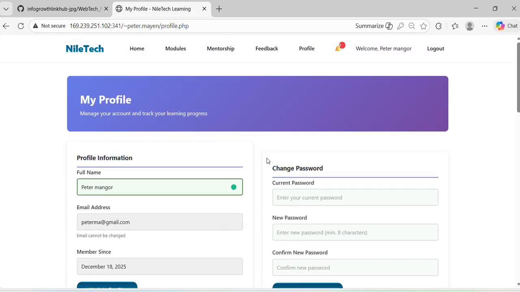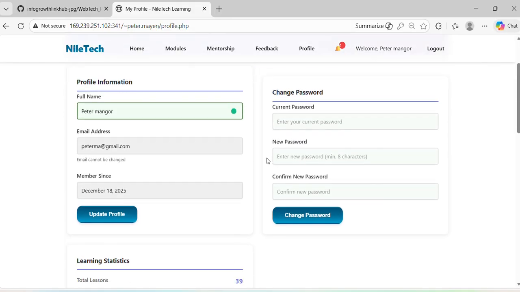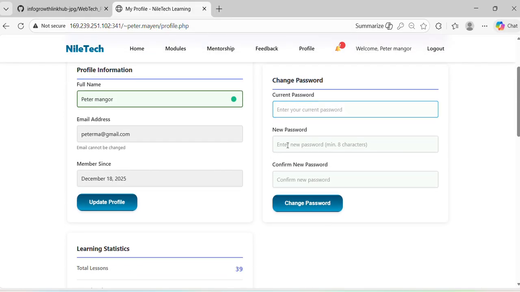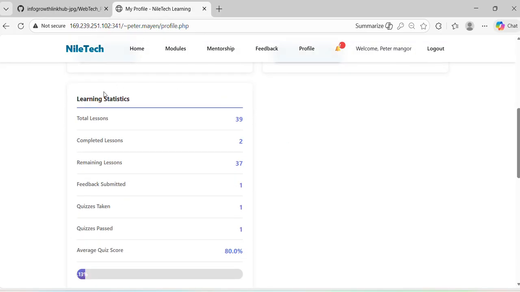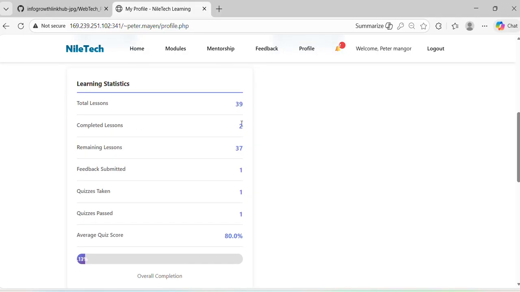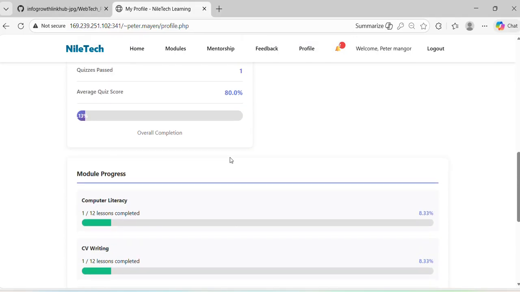I've created the profile of the learner here, and this profile is quite interactive. A learner can change his or her password here, and also track the progress of the lessons. You see this learning statistic. All the total lessons here are from 3 courses. Completed lessons are 2, remaining 37, and then the average of the quiz.